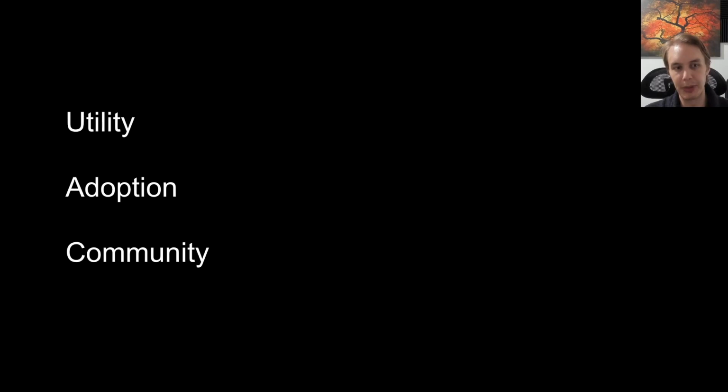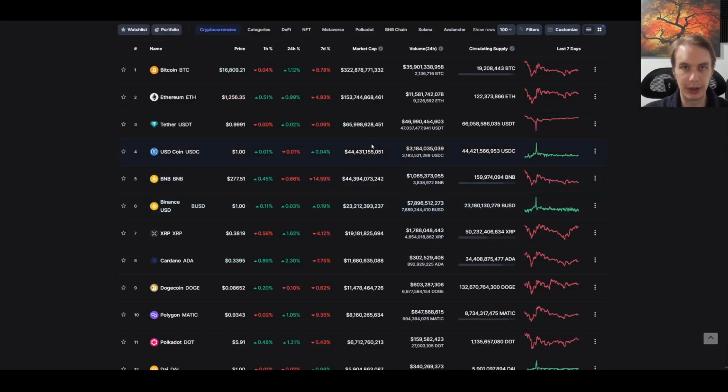Now you can argue about the relative value of each of these three, right? Is utility more important than adoption, or more important than community? That's obviously something that's up for you to decide. And I'm not saying that these are the only things, or that this is necessarily even the best framework to think about this. These are the things that I just think are useful to look at when we evaluate altcoins, and why some of them might be holding up as well as they have, relatively speaking, versus some others. So that's where I want to go ahead and pivot over to now.